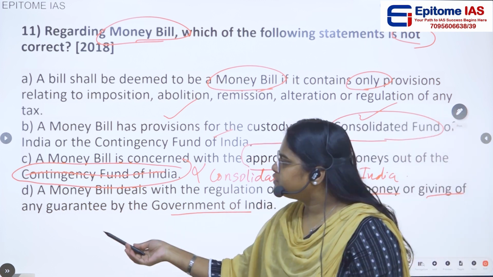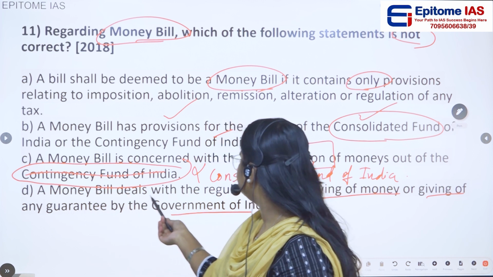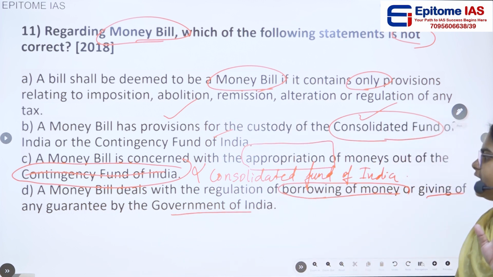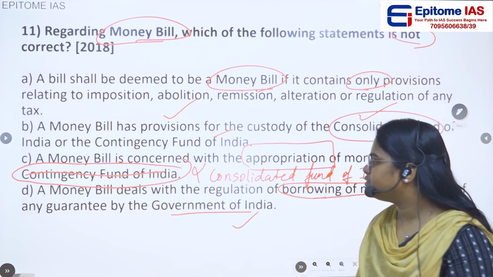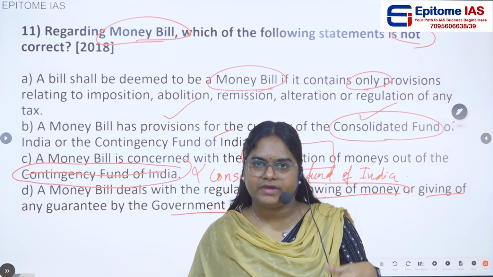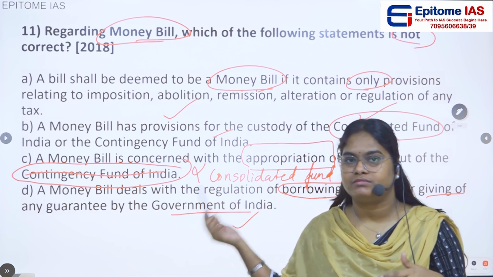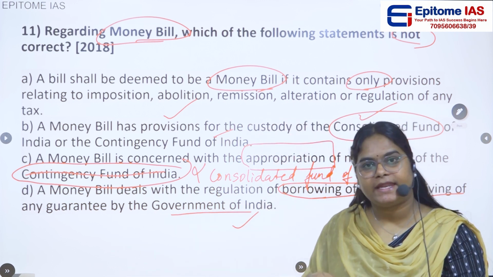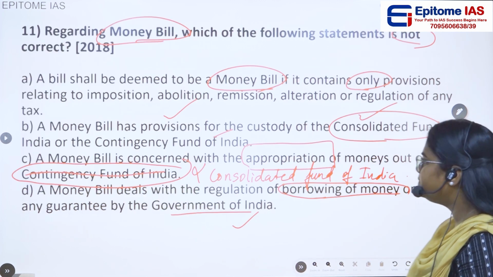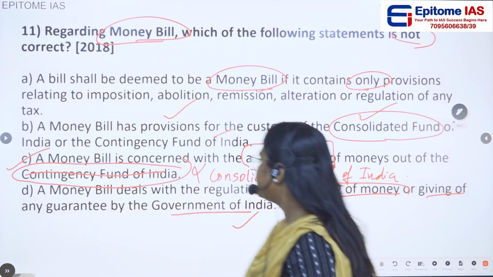Okay. So if you see option D, a money bill deals with the regulation of borrowing of money or giving of any guarantee by the government of India. Yes, this is also related to the money bill, when the government of India is borrowing any money or giving any guarantee. Okay, this is also related to money bill. So the correct answer would be option C.